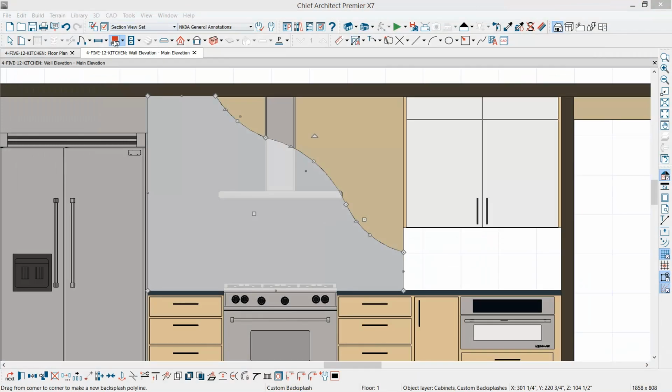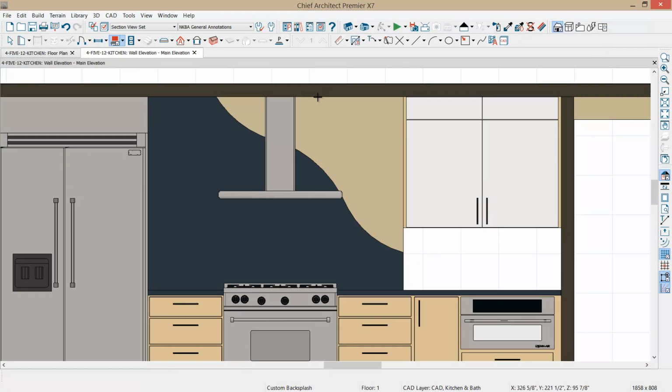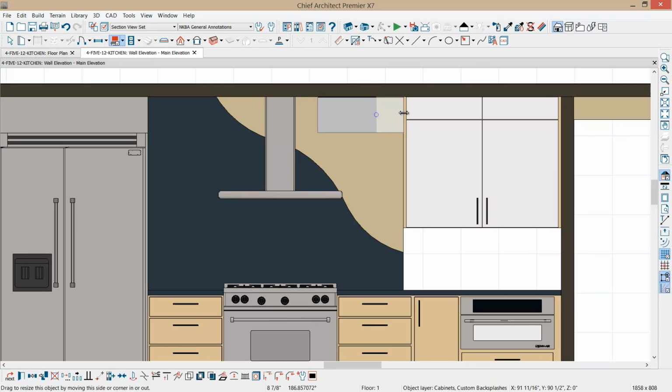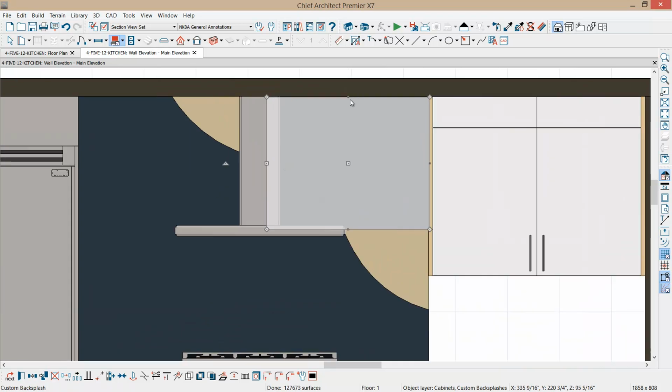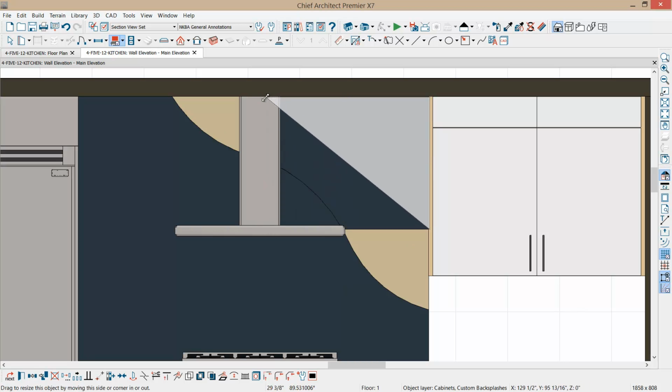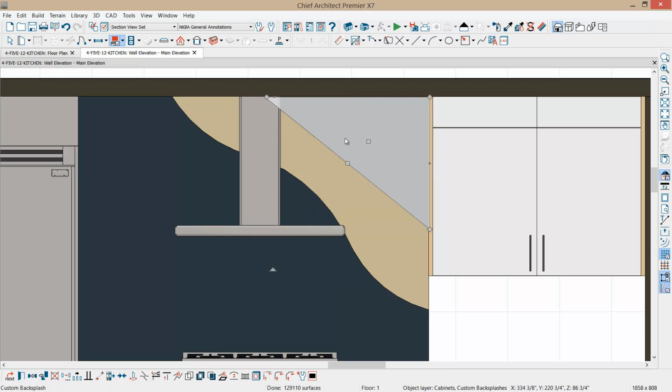Now the next section of the backsplash, let's come in here and create that shape that we're after. We'll pull that over to the edge of the cabinet and then down approximately. And it looks like I need to go up just a little bit further. Now again, I'm going to press the number 3 on the keyboard here. And before I do that, let's go ahead and pull that up. Now I've got the shape that I'm after.